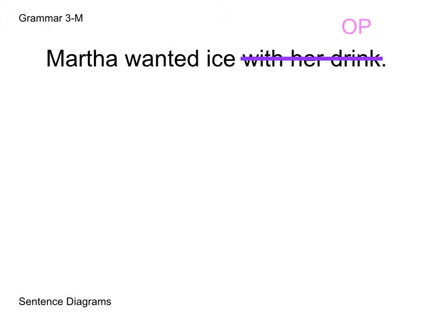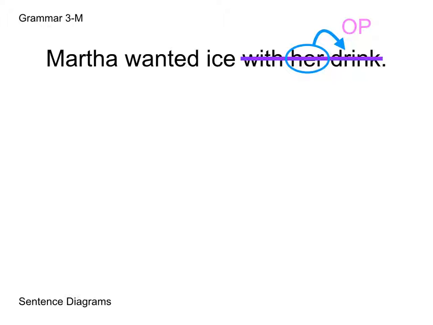But we have another word, her. What is her? Well, her is a possessive pronoun, and in this sentence, it's acting as an adjective. It's describing the drink. So I'm going to circle it and draw an arrow to the noun it's describing. Now we have much fewer words in this sentence to deal with.